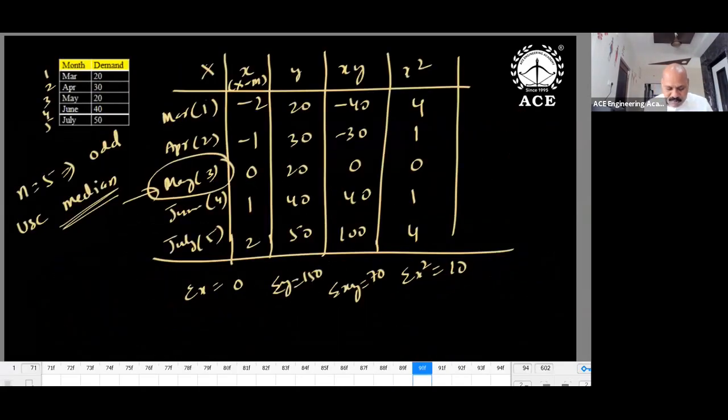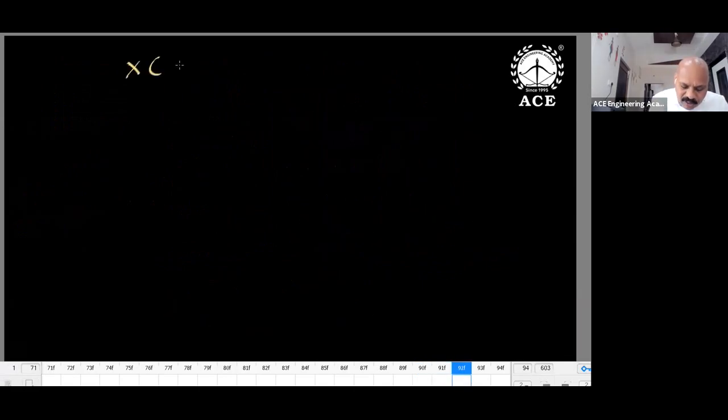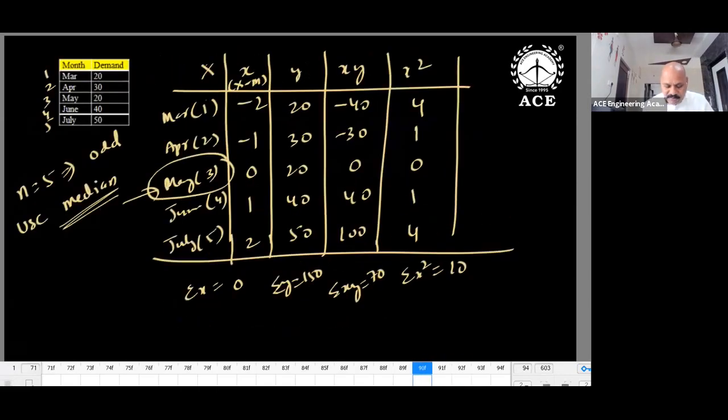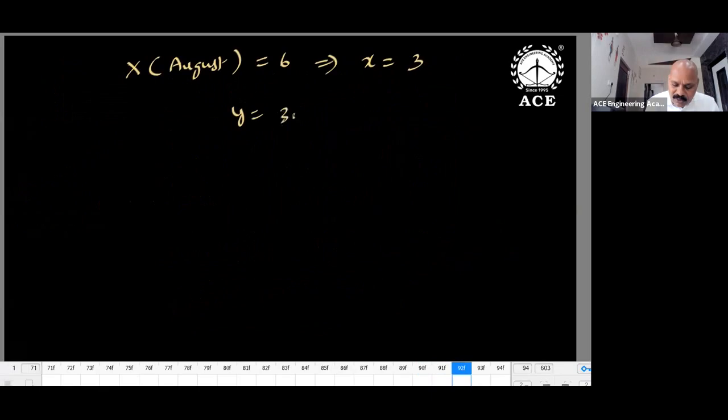So what is the requirement? July, sorry, August. August is the 6th month. What is the small x value? August, small x is equal to 3, because I'm using this code. July means 2, August means 3. Y is equal to 30 plus 7 into 3. So 51 is the answer.